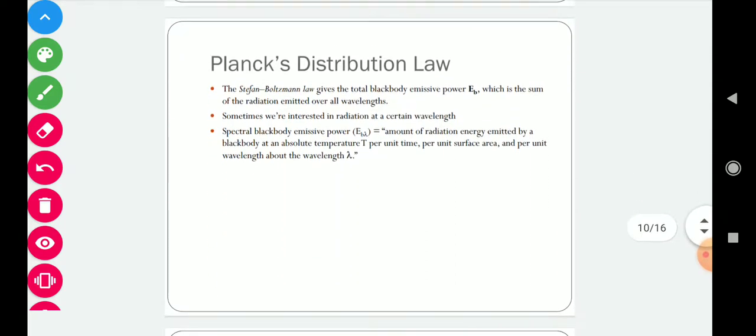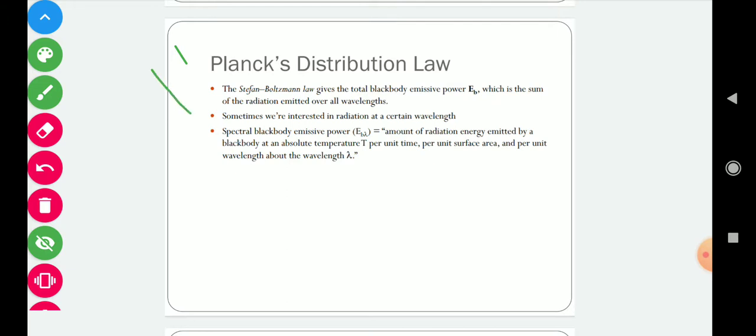Second law is Planck distribution law. In Stefan Boltzmann law, we calculate total emissive power over all wavelengths. But if you are more interested in calculating emissive power at a particular wavelength, then you need this law, Planck distribution law. The Stefan Boltzmann law gives the total black body emissive power, which is the sum of radiation emitted over all wavelengths. Sometimes we are interested in radiation at a certain wavelength.